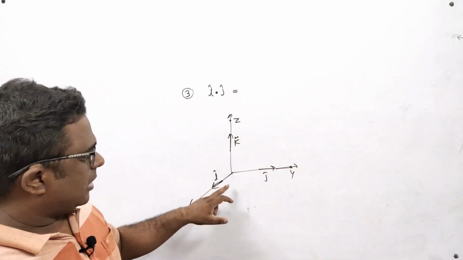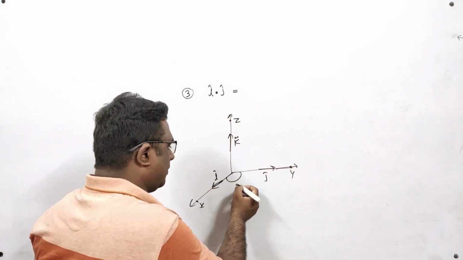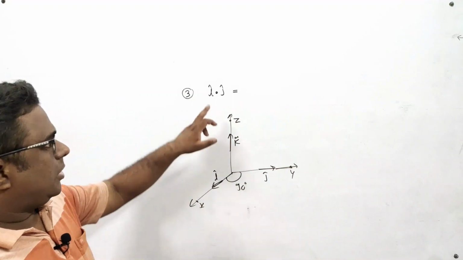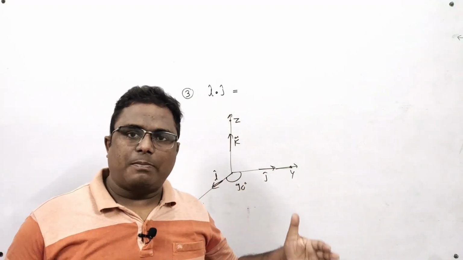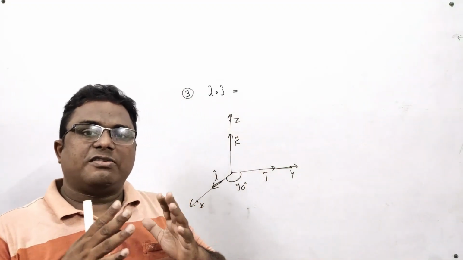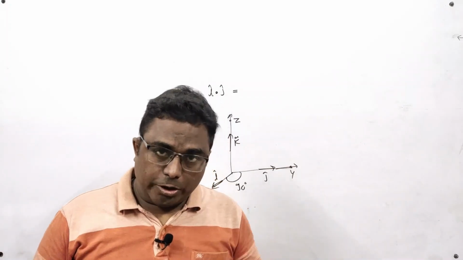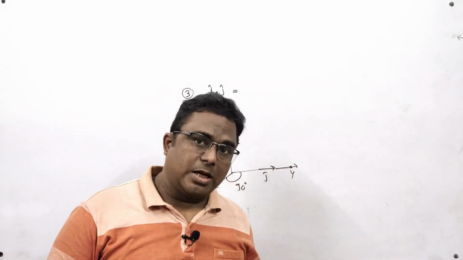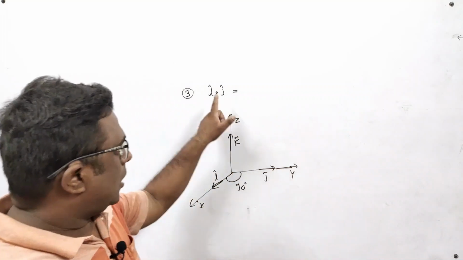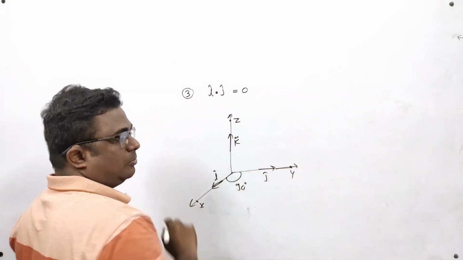So i cap and j cap will also be perpendicular to each other. I told you that when two vectors are perpendicular, their dot product becomes 0. So i dot j will become 0.